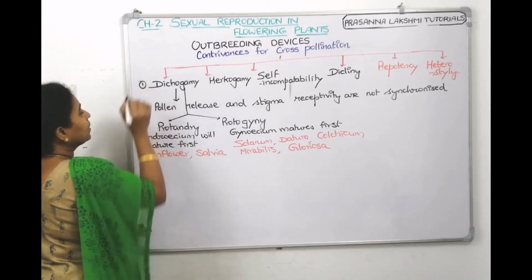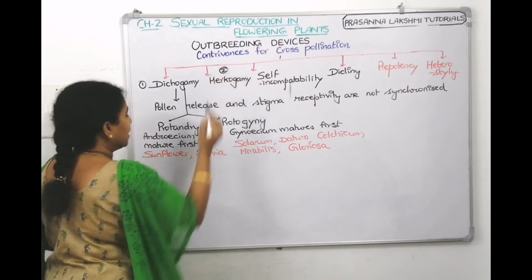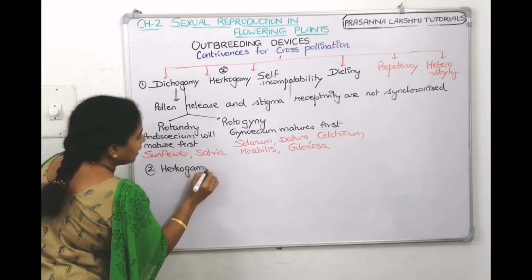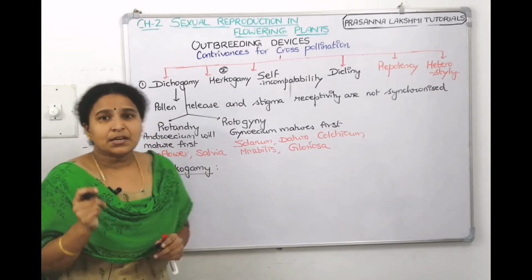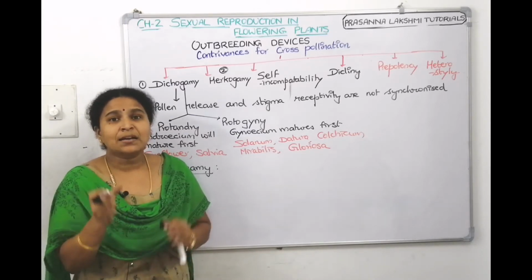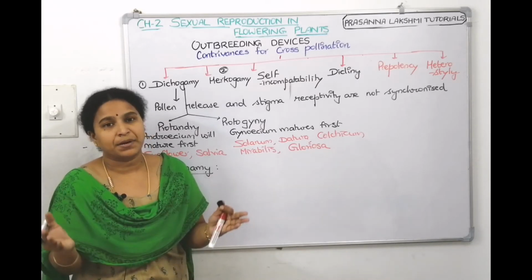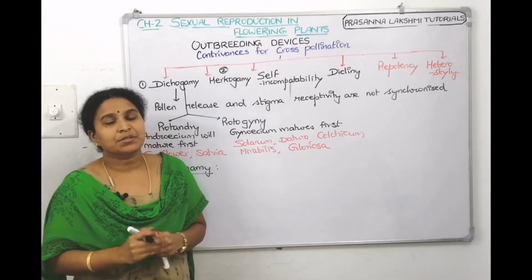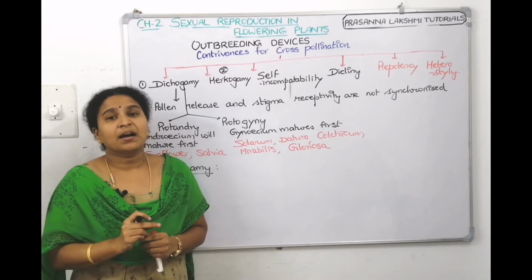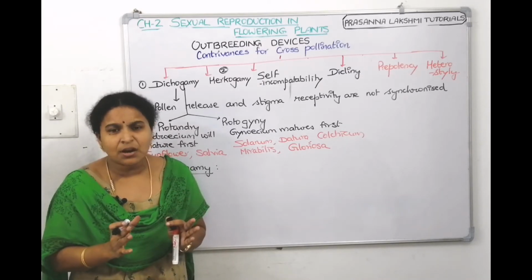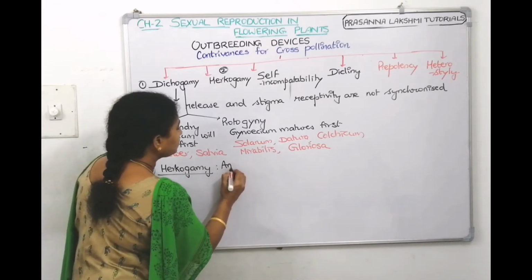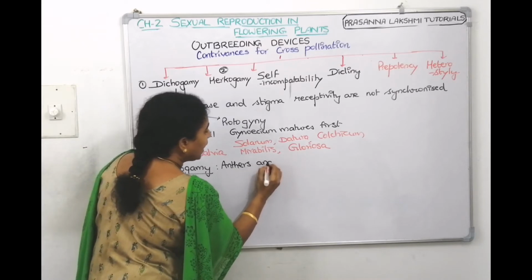Did you understand? Now, second one is called as hercogamy. Now, let us write about what is hercogamy. See, the scientific terms, if you try to understand them, you will get the meaning out of them. Dichogamy means that the gametes are matured at separate times. They are released at separate times. In the same manner, hercogamy, herco means different. Anther and the stigma are placed either in different positions or in different directions.